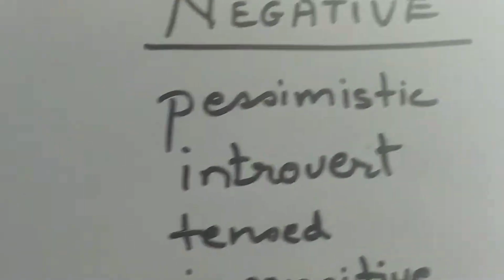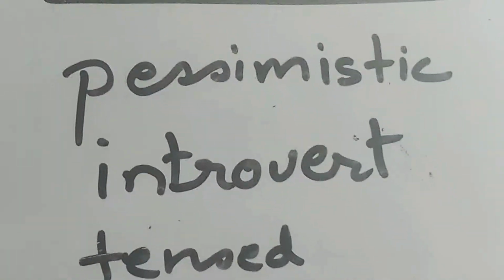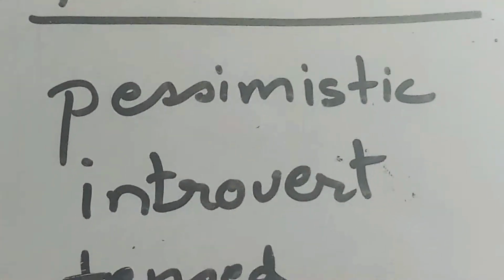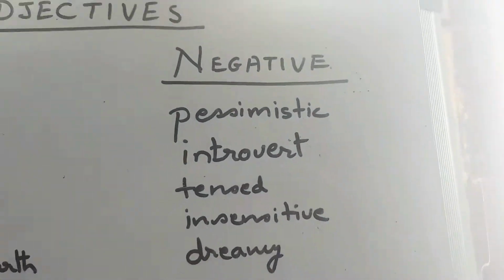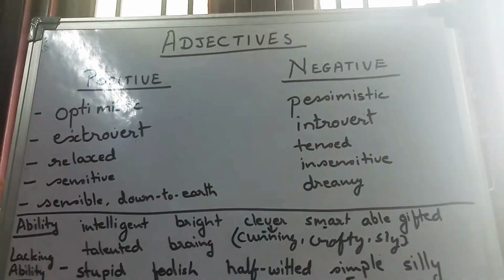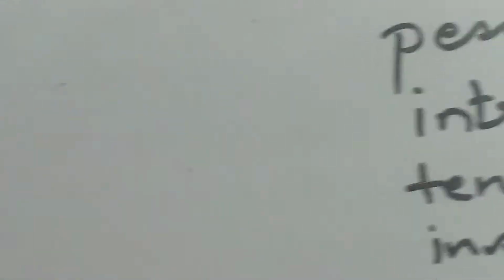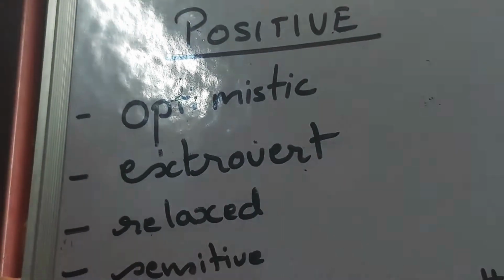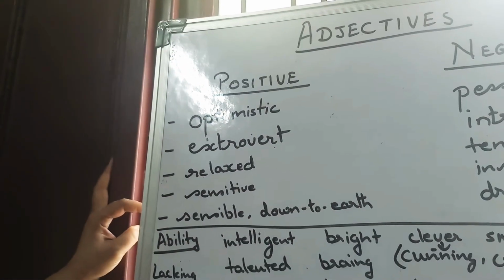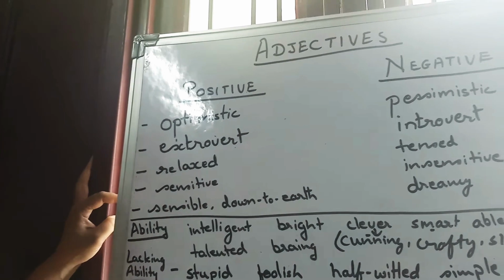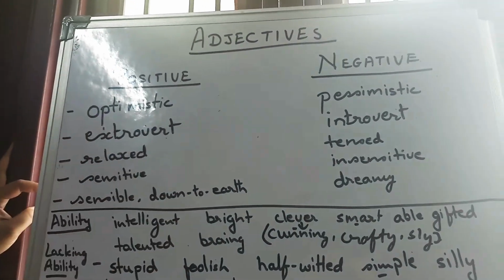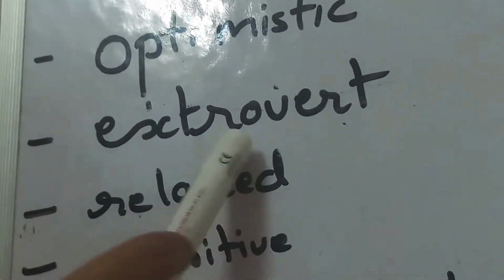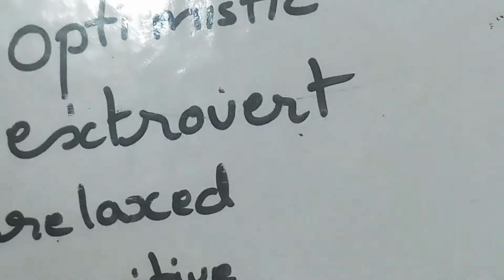One more example I would like to give you, quite often used by students. Only 1 week is left, only 1 week, how will we prepare for the exam? That is pessimist. Optimist: at least 1 week is there, we can multiply our hours, we can work more, we can make a proper timetable, divide our hours. So that is optimist.